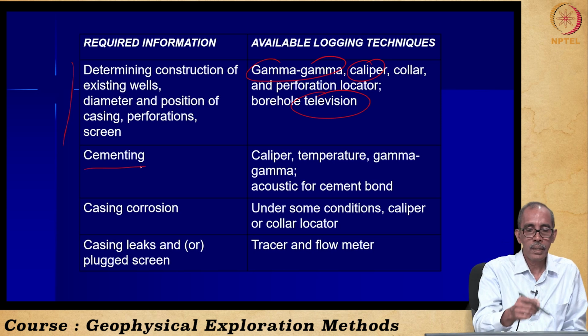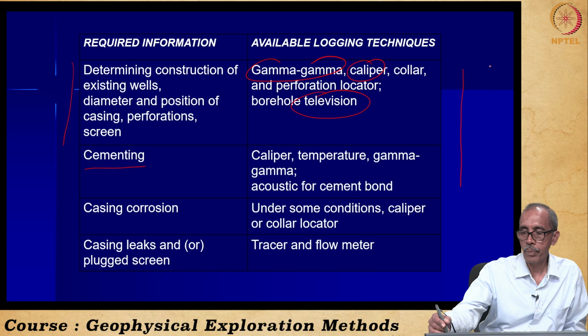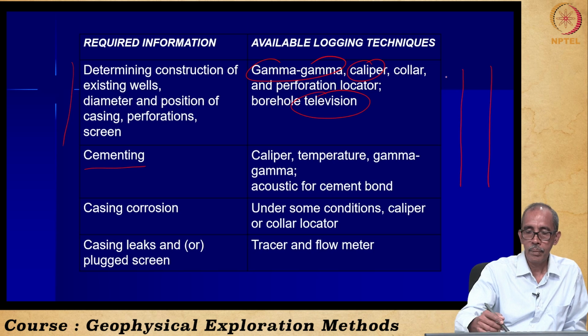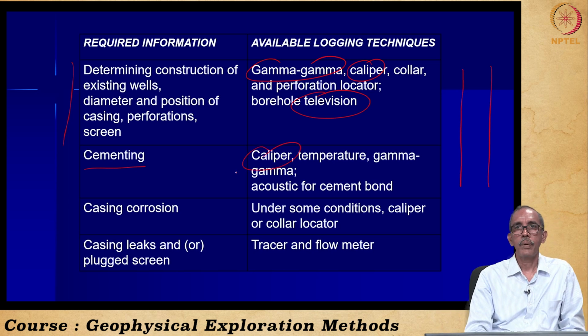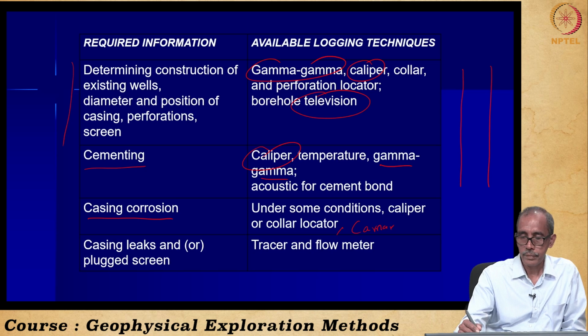Then cementing, whether the borehole has been cemented properly, can also be estimated by caliper log, and also by gamma logging. Whether the casing is corroded is very easy to see by borehole television or borehole camera logging.